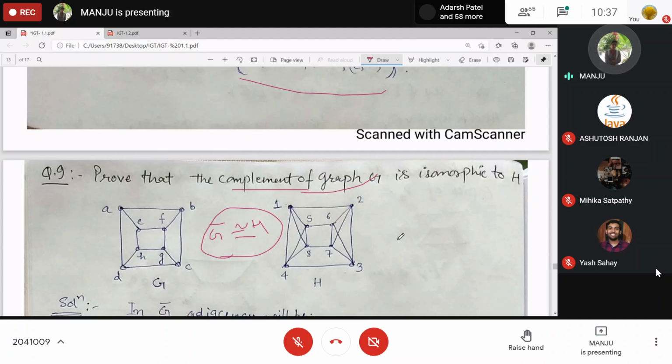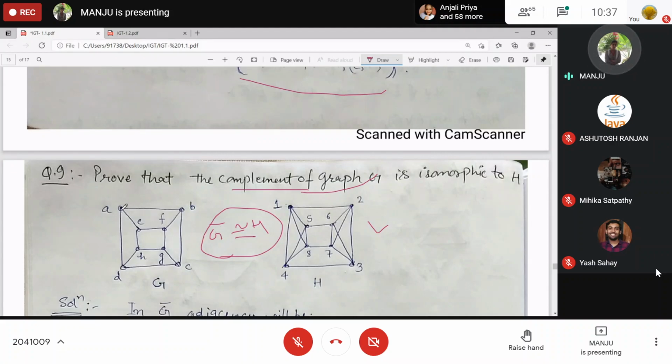First try to find the G complement and check whether it is. Can you redraw this G complement so that it is the same as H or not? And how to find this G complement? You can look at the adjacency condition from A. A is adjacent to E, B, and D. So these will be non-adjacent in the complement.